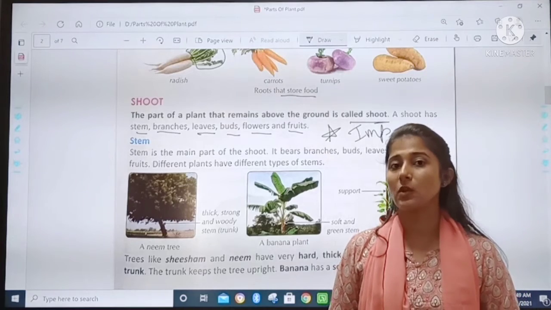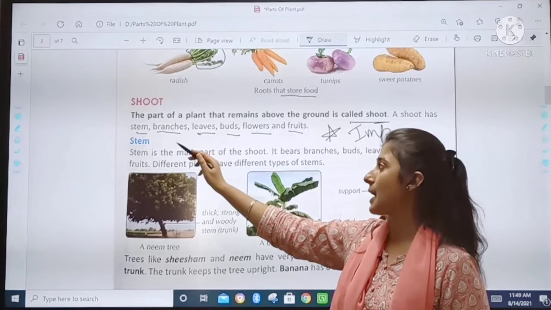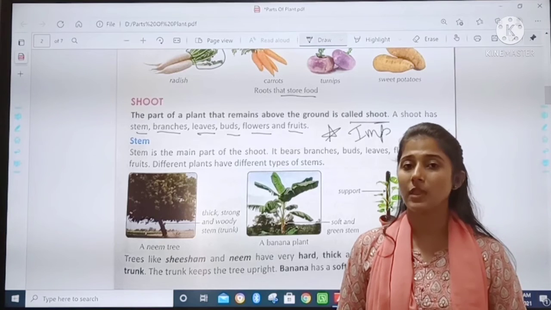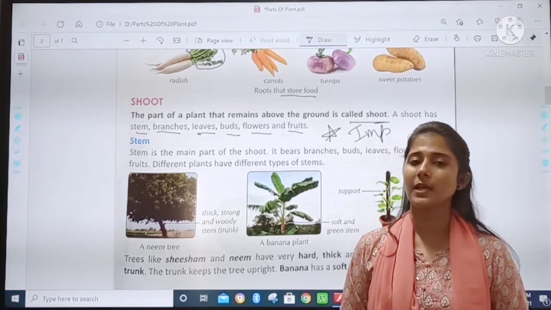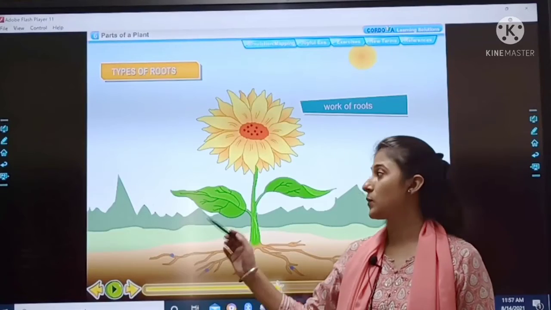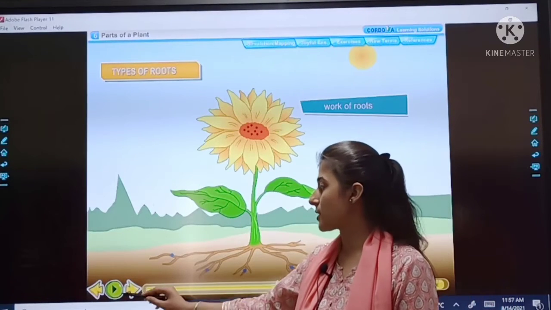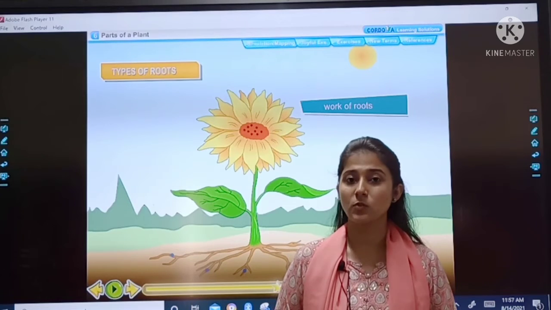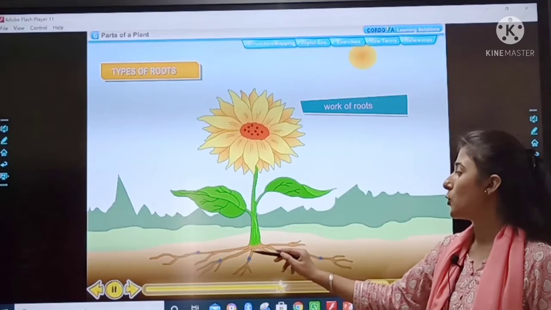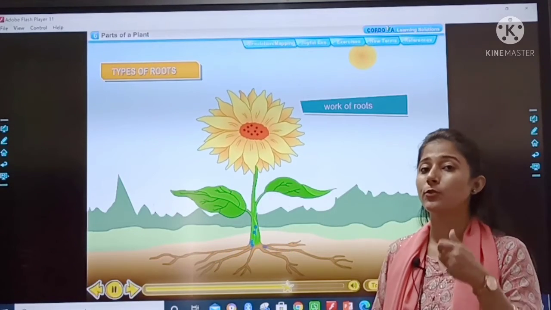In the next video lesson, we will study about stem, branches, leaves, etc. in detail. For now, for the revision of this topic, I will show you a short video. So, now see the pictures carefully. What was our today's topic? What is the work of roots? See, roots hold the plant firmly.